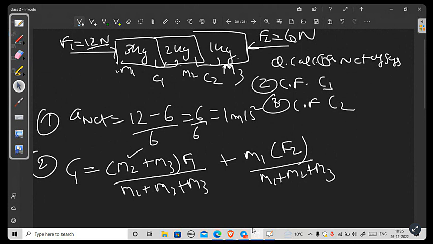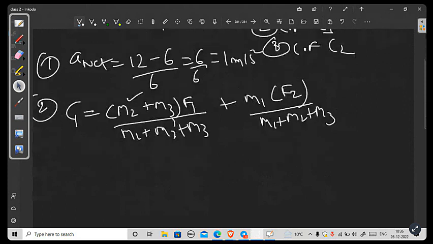When we wanted to calculate the contact force between 3 and 2 kg, we took the mass of m2 and m3, this m2 and m3 plus the net force F1, which is not acting directly on them. But in this case, since there is an external force F2 also present, which is not acting directly on the 3 kg mass, so we'll take the mass of this 3 kg multiplied with F2 and then divide by the total mass. Okay, that is why I've made this formula.